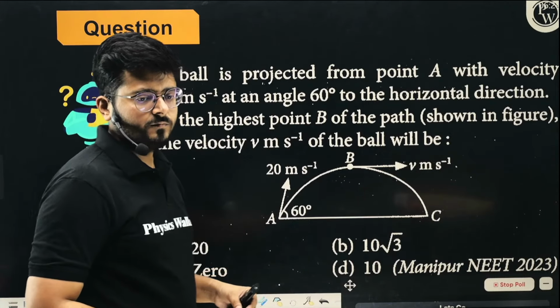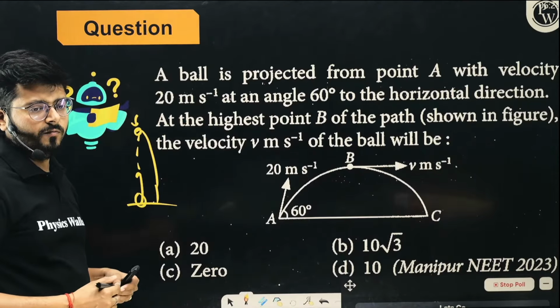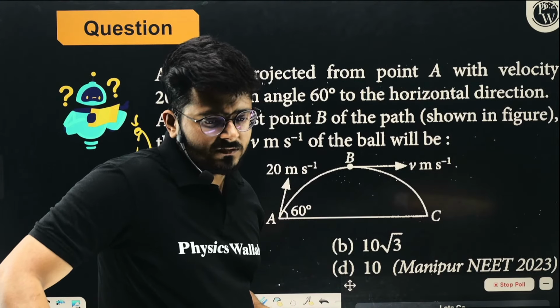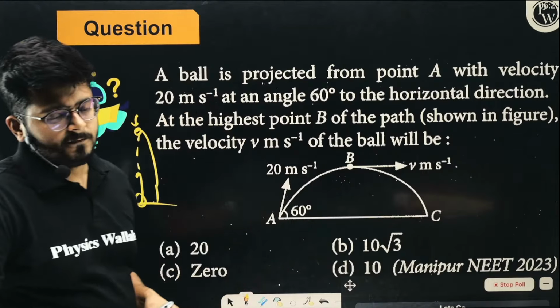Very nice. A body is projected like this. What will be the velocity at the topmost point? Very good, Yuvraj. Very good, Kulberg. Okay.